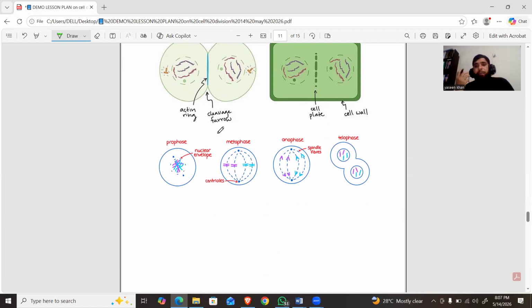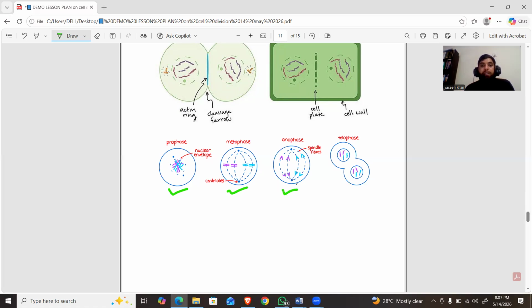To summarize, we can say that in mitosis, a single cell divides and produces two daughter cells. A cell passes through different phases, and different changes occur in each phase. For example, this is the prophase. In prophase, the chromosomes become condensed and visible, and the nuclear membrane disappears. In metaphase, all chromosomes arrange in the center.